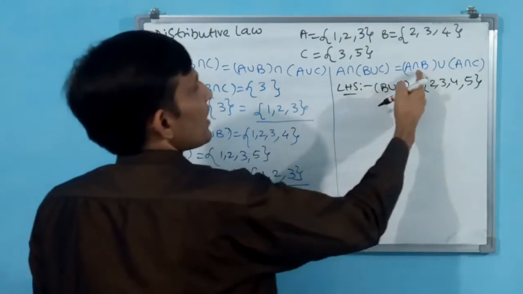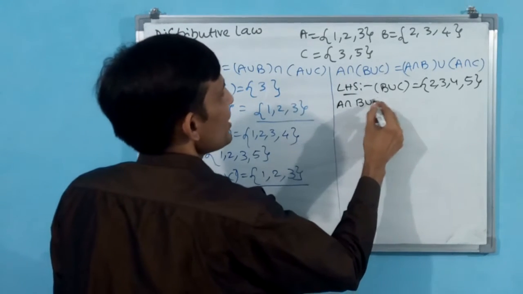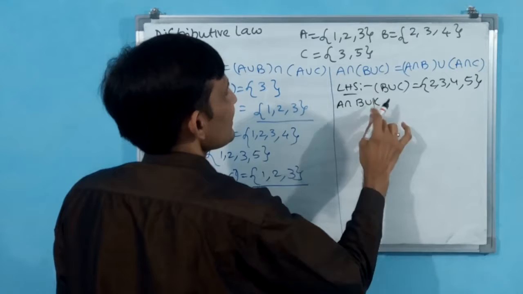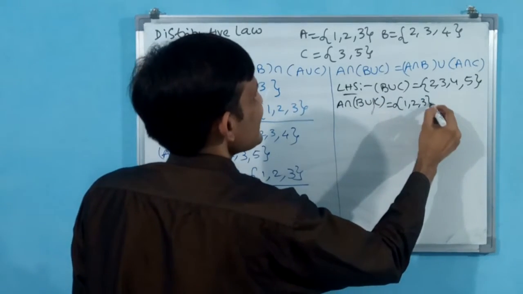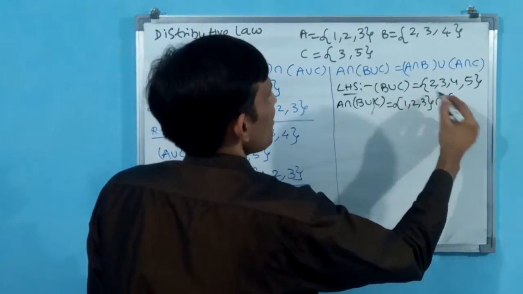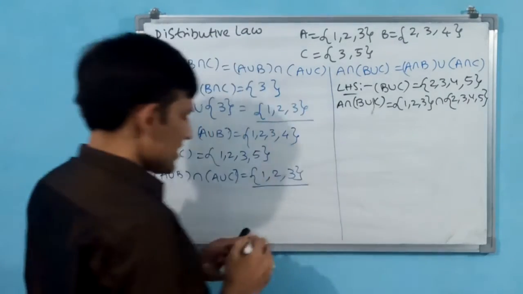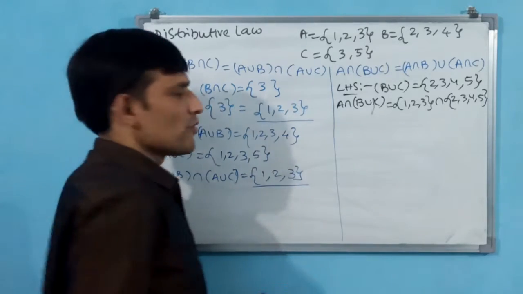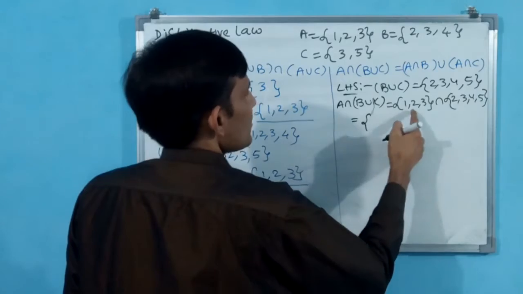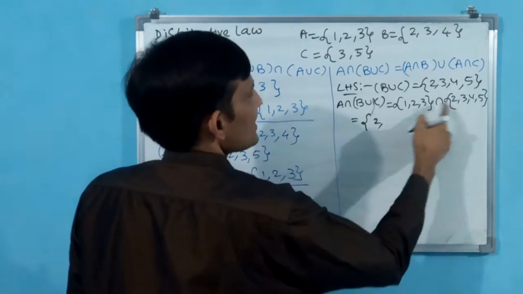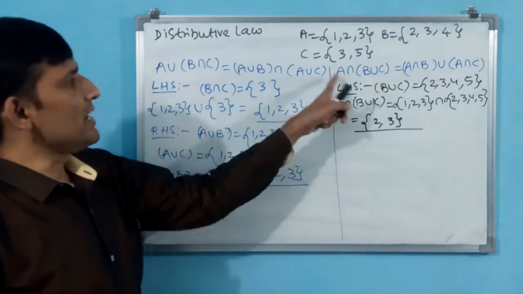Now A intersection, sorry, this one: A intersection B union C. That means A is 1, 2, 3, intersection B union C, which is 2, 3, 4, 5. Intersection, how we are going to do, you know very well. 1 is there? No, don't take. 2 is there? Yes, you take. 3 is there? Yes, you take, then close it. I am putting an underline under LHS.